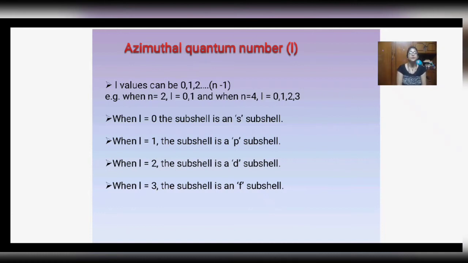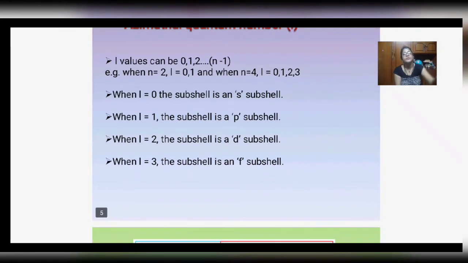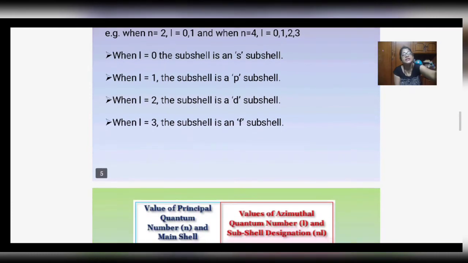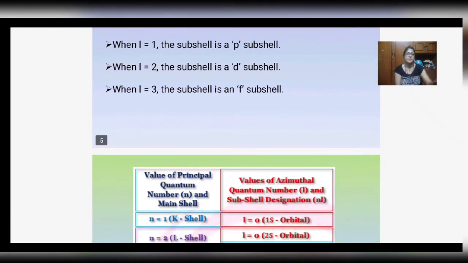When l is 0, we call the subshell an s subshell. When l is 1, we call the subshell a p subshell. When l is 2, it is d, and when l is 3, it is assigned to be an f subshell.